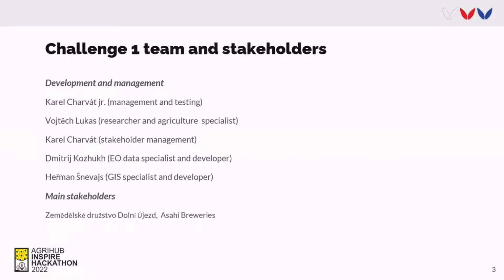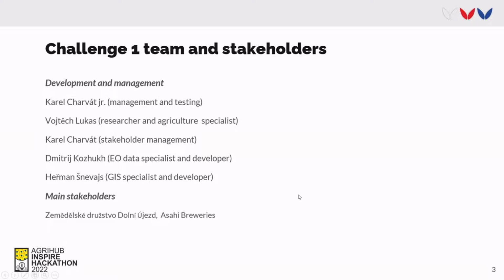But now, let me introduce our team and stakeholders. Our development and management team consisted of me, Wojciech Lukas, Karel Charvát, Dmitry Kožuch, and Herman Šněvajs. Main stakeholders of our challenge are Farm, Zemědělské družstvo Dolní Újezd, and Asahi Breweries.